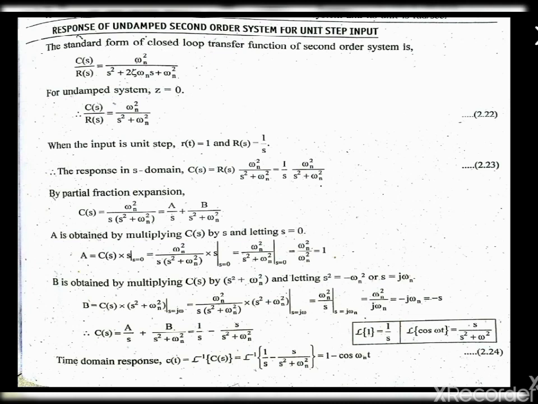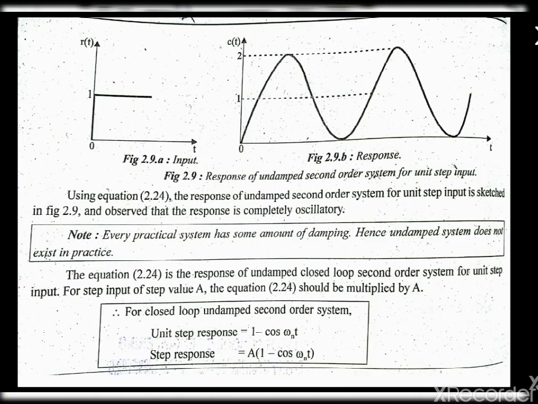We get 1 divided by s; the inverse Laplace of 1 divided by s is 1, and the inverse Laplace of s divided by s square plus omega n square is cos omega n t. This is the time response of the second order system for an undamped second order system. Here we have the unit step response as 1 minus cos omega n t, and for a step response as A into 1 minus cos omega n t.